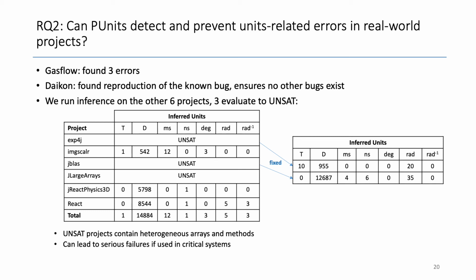PUnits was able to detect the known unit bug in Dietl, and we ensured that no other unit bug exists. For the other 6 projects with no known unit bugs, we used PUnits to infer and fully annotate the projects. If inference succeeds, we know the projects are unit correct.